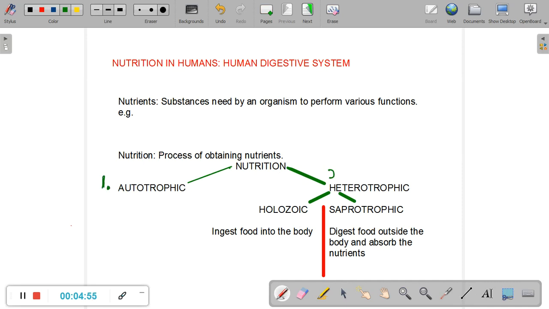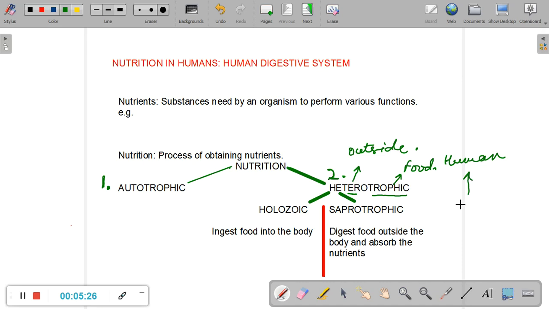The second mode of nutrition is called the heterotrophic mode of nutrition. Hetero means to obtain from someone else or from outside. Organisms that cannot make their food, that cannot make nutrients for themselves, are called heterotrophs. They obtain food from other sources. Are we heterotrophs? Are humans heterotrophs? Yes, we are, because we cannot make food.